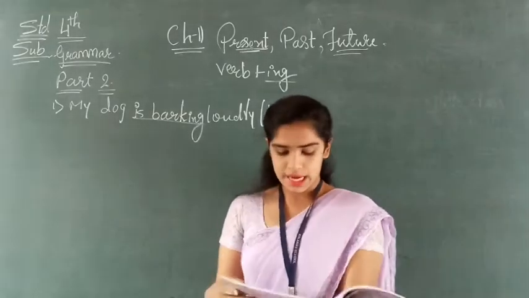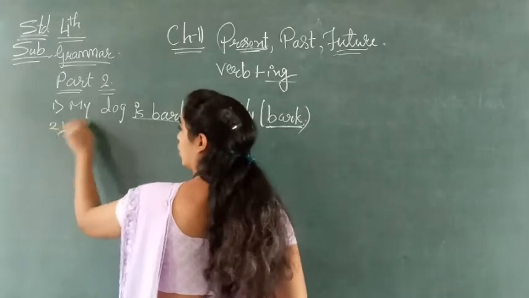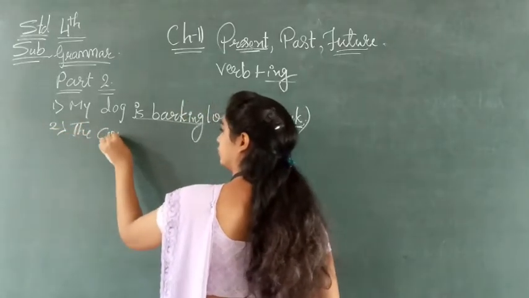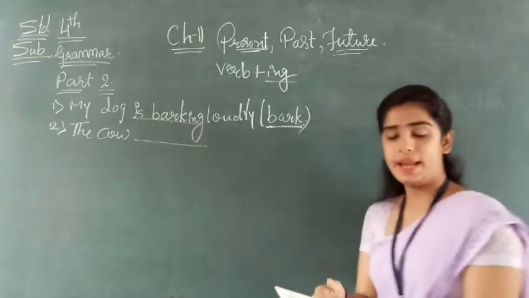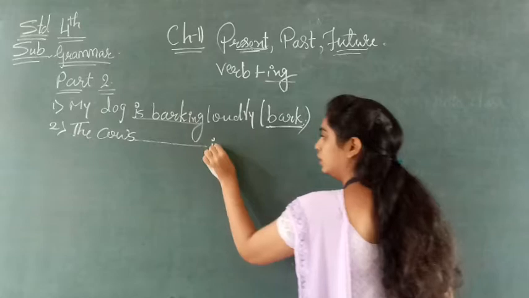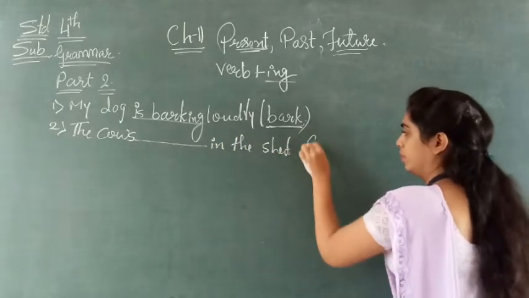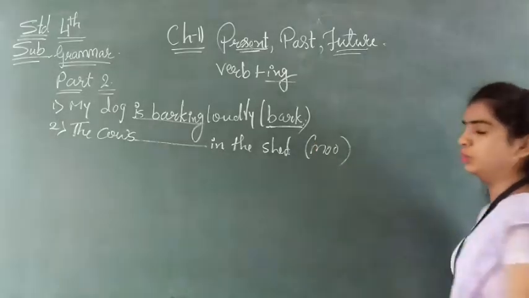Now see second number: the cows blank in the shed. In the bracket it is given moo.